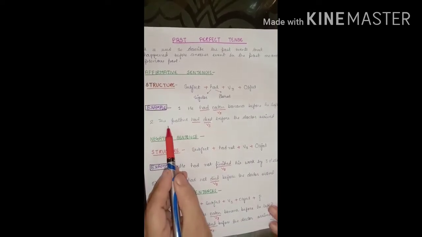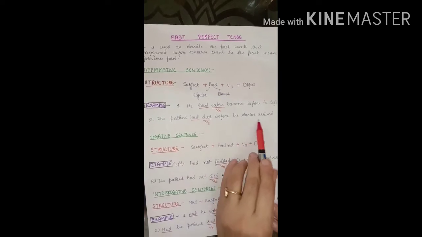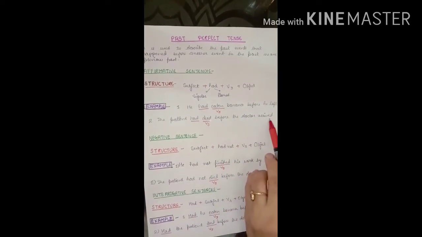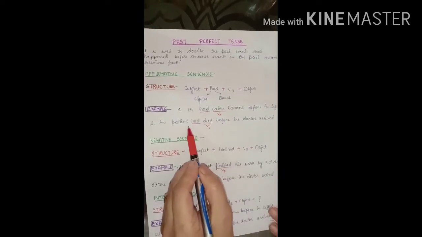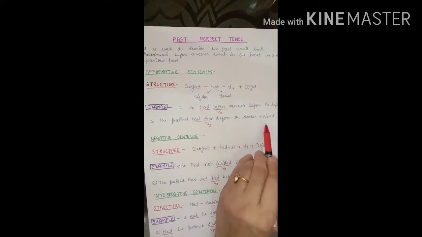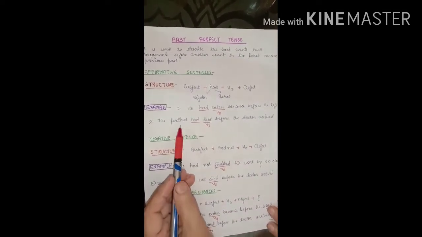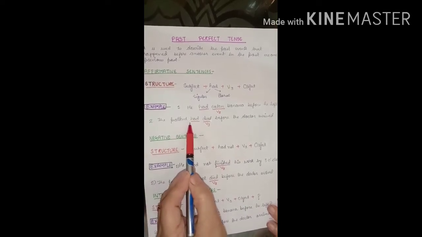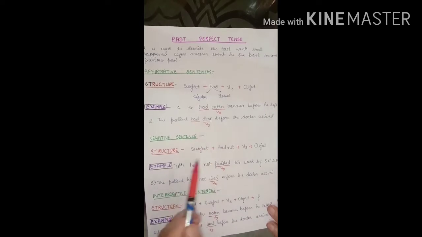Second example, the patient had died before the doctor arrived. The doctor arrived is a simple past sentence, but before the doctor came, the patient had died. So had died before the doctor arrived is explaining two events in the past where patient died earlier and then the doctor arrived. Both the events are of past tense.